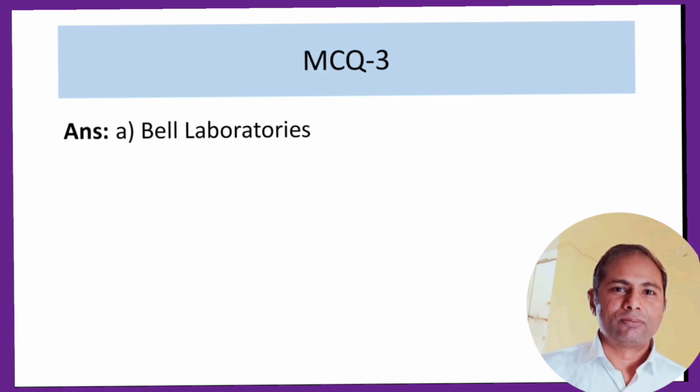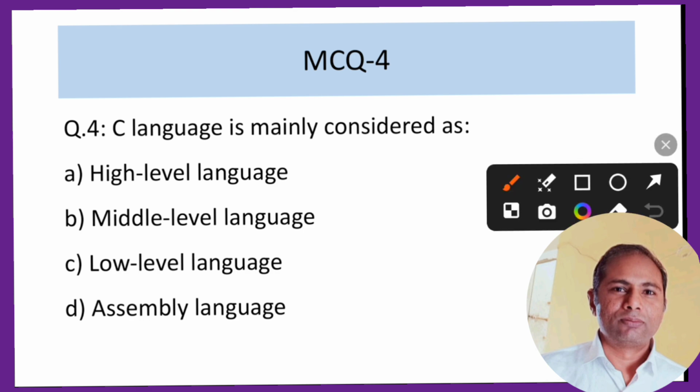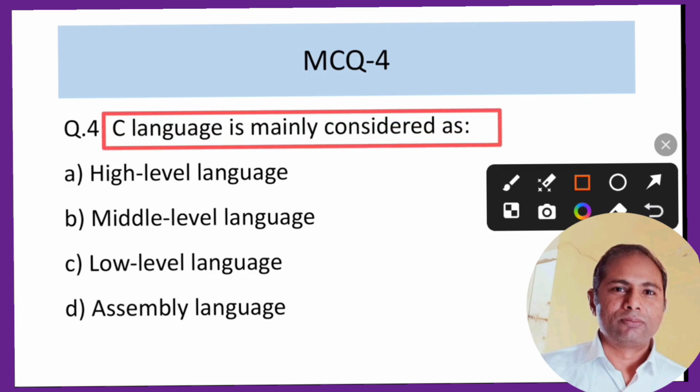Now MCQ 4: C language is mainly considered as what? The options are high level language, middle level language, low level language and assembly language. C has both types of characteristics: some characteristics of a high level language and some of a low level language.